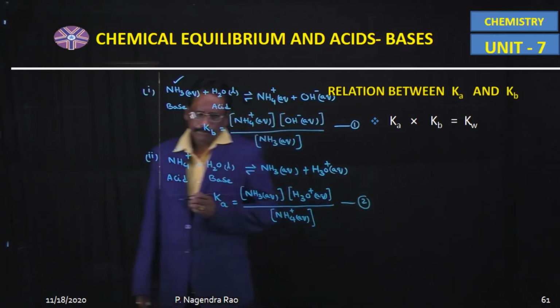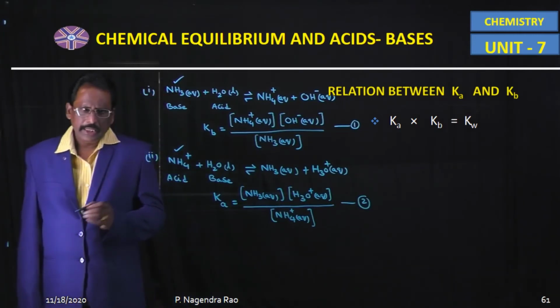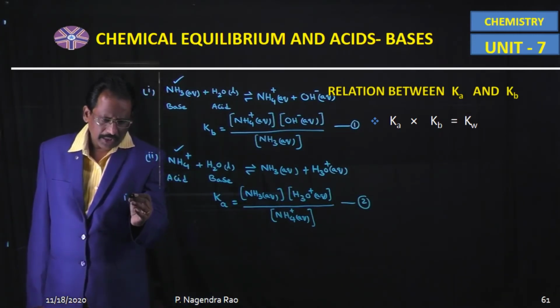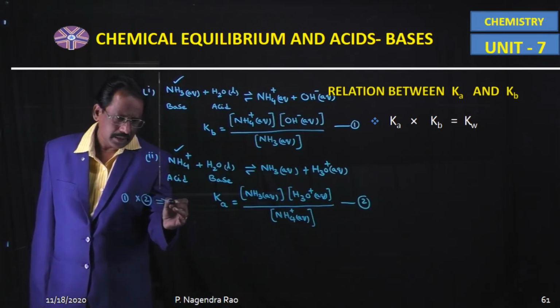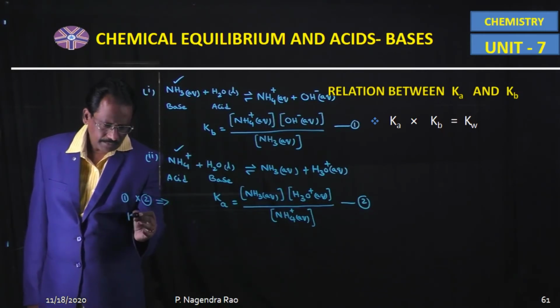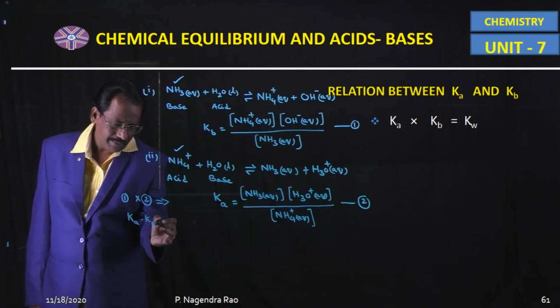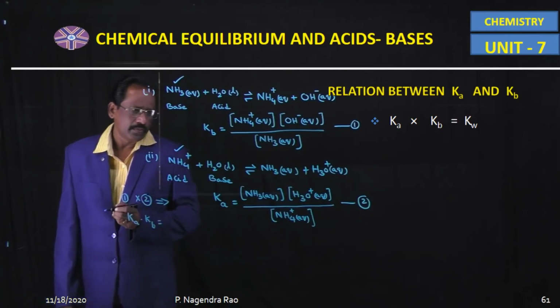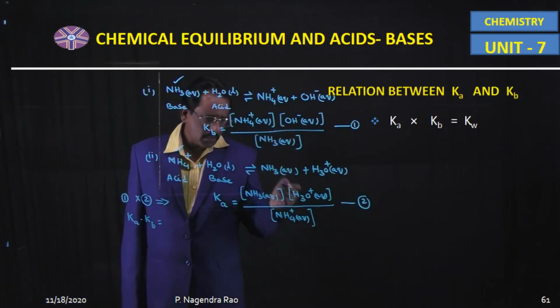Now equation 1 into 2. Equation 1 into 2 implies Ka into Kb is equal to equation 1 into 2.